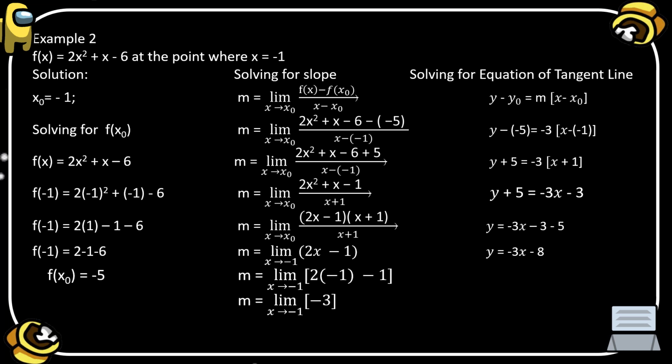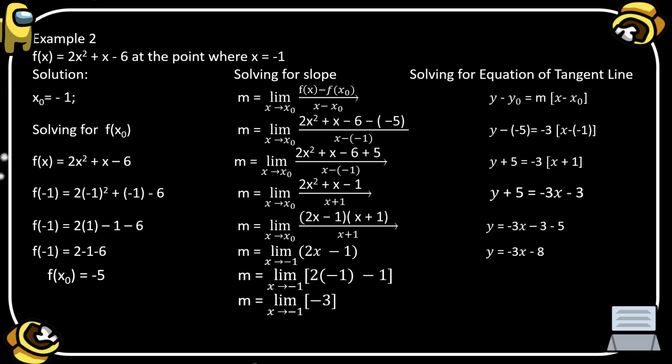Okay, so we are going to simplify. We have here the limit of 2x squared plus x minus 6 plus 5 all over x minus minus 1. Remember that x minus minus 1, the result is plus 1. So we have here the slope is equal to the limit of 2x squared plus x minus 1 all over x plus 1. To factor 2x squared plus x minus 1, we have 2x minus 1 times x plus 1 all over x plus 1.